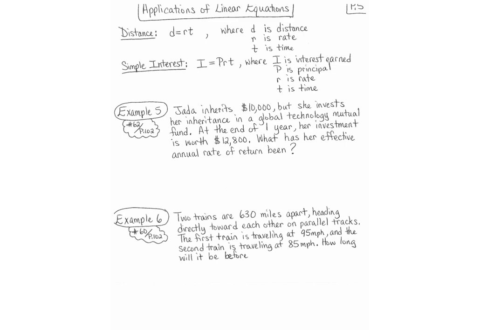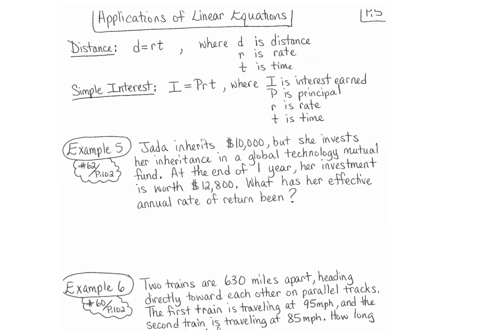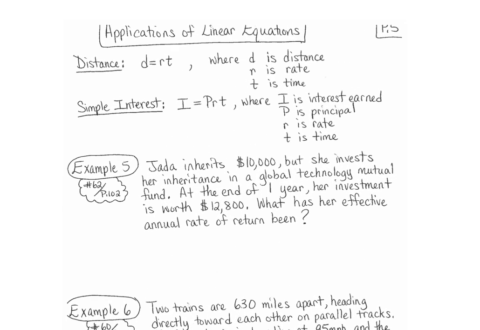We want to figure out how we can apply it to real life situations. Let's talk about distance first. Distance has the following formula. You need to know it. D is equal to R times T, where D is the distance, R is your rate, T is your time. Simple interest, I is equal to PRT. I is your interest earned, P is your principal, R is your rate, T is your time. Okay? These formulas you must know, and you must know what the variables represent.